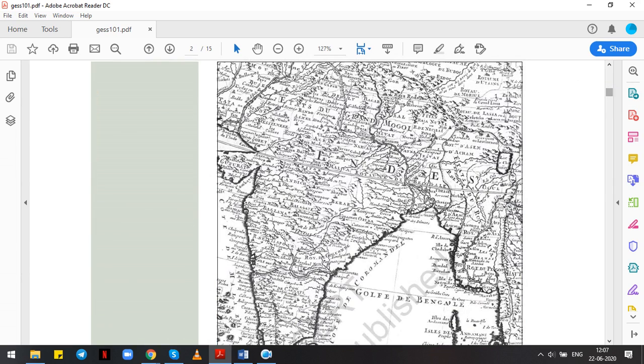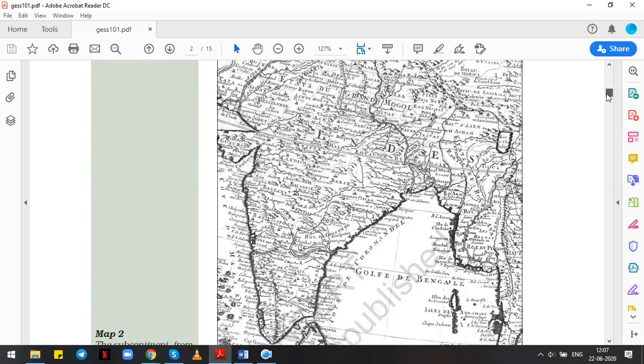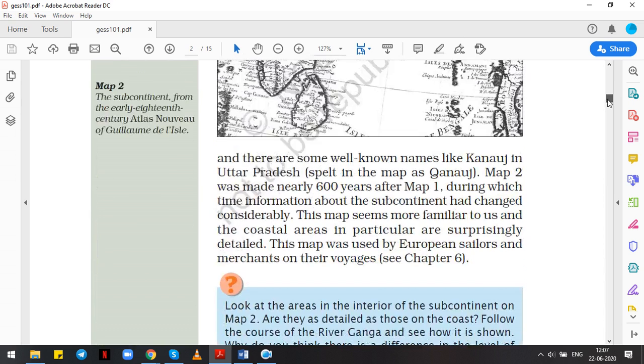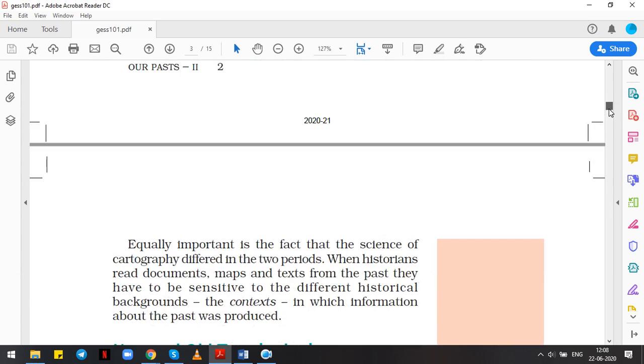So if we look at these maps, let's follow the course of river Ganga. Can you spot river Ganga? Yes. So the areas in the interior are not as detailed as the coastal areas of the subcontinent. Right? Can you think why it is so? We will discuss this in the class.